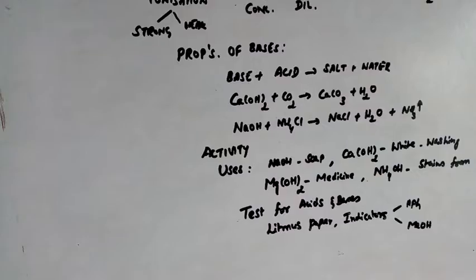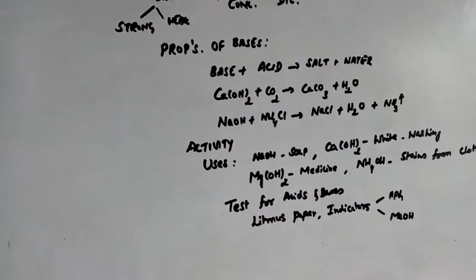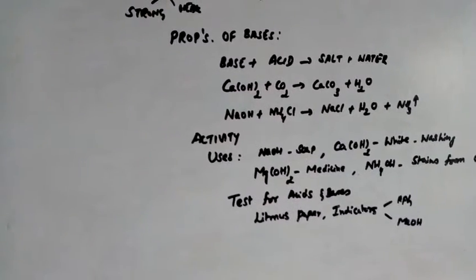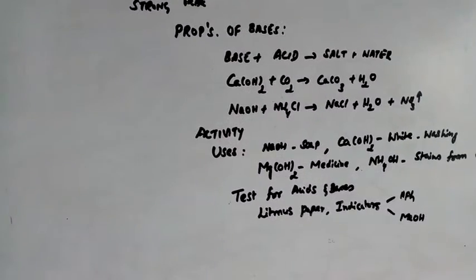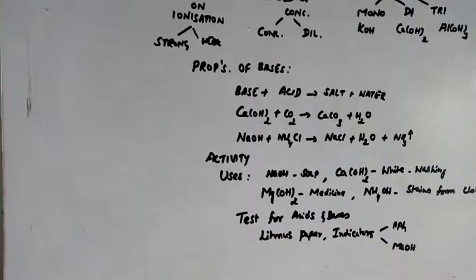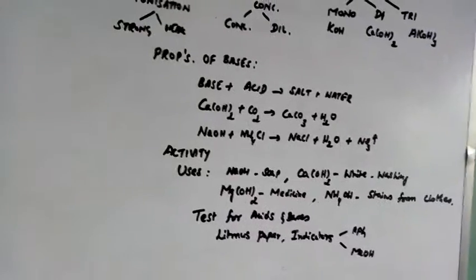Now let us see the uses of bases. Uses of bases, important ones only. Sodium hydroxide as well as potassium hydroxide are used in the preparation of soap. Okay. Calcium hydroxide, we are using for whitewashing. Magnesium hydroxide, we are using for stomach troubles. Ammonium hydroxide is used to remove stains from clothes.